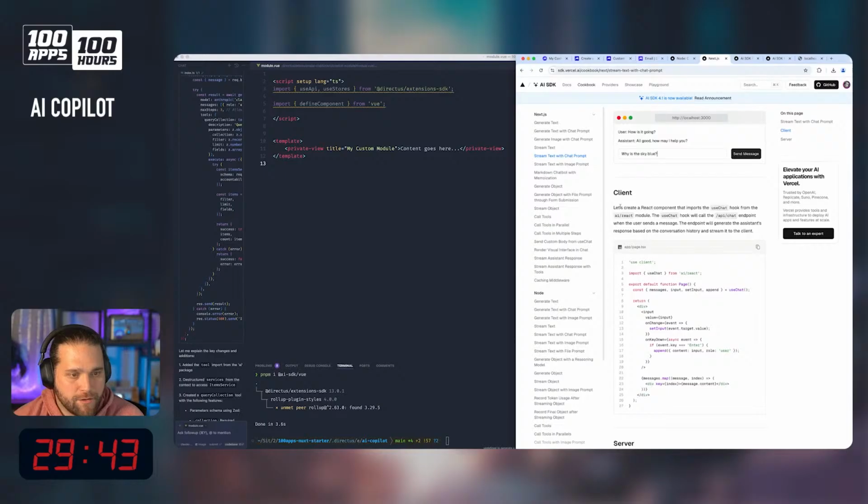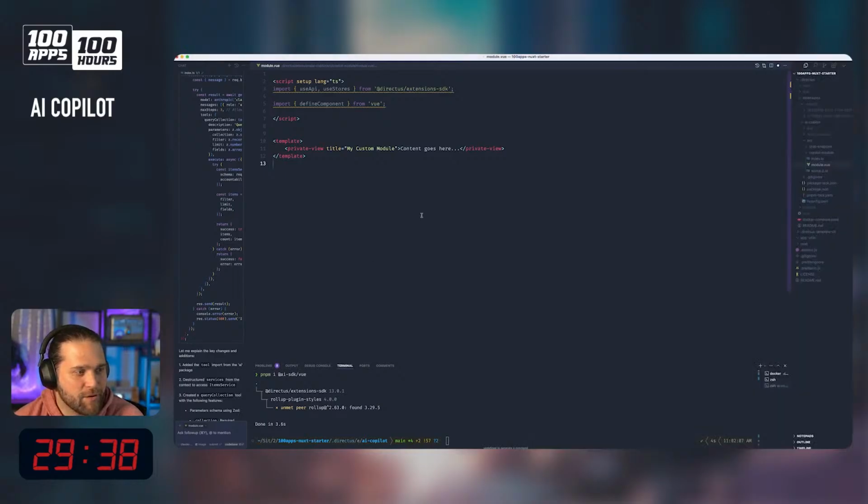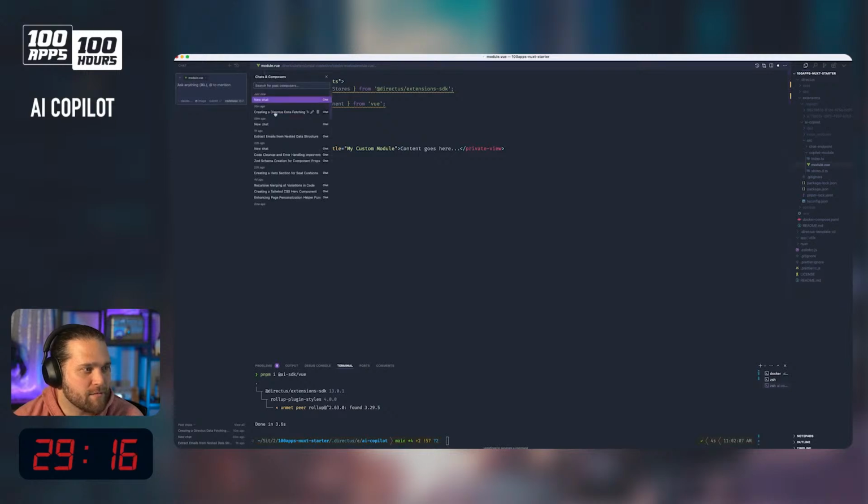All right, so again, this might be a great thing to lean on AI for. Using, here's a React example from the Vercel AI SDK. Or actually, let's just piggyback off that last chat.